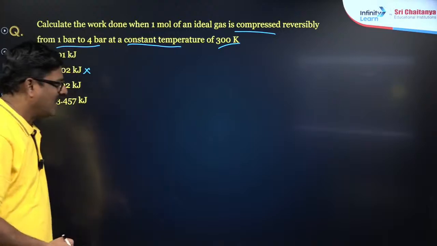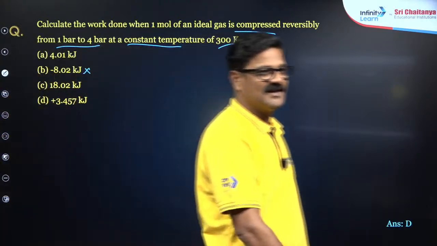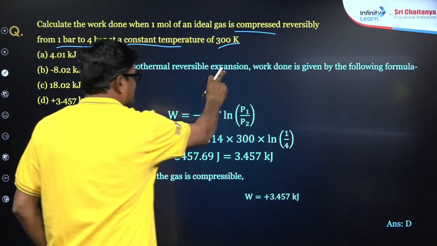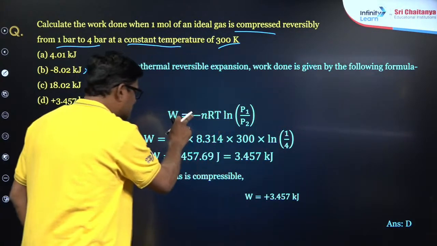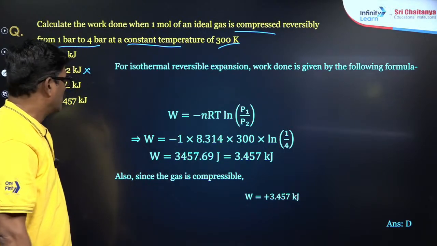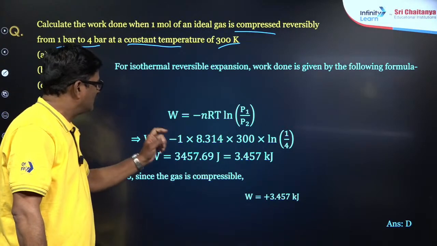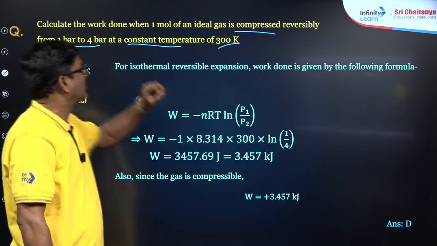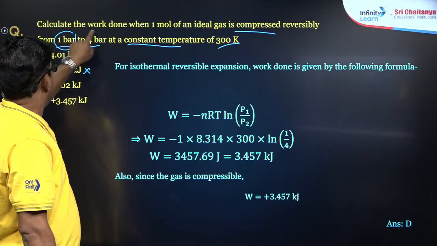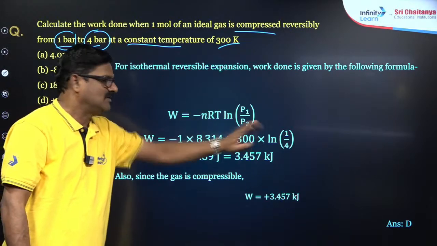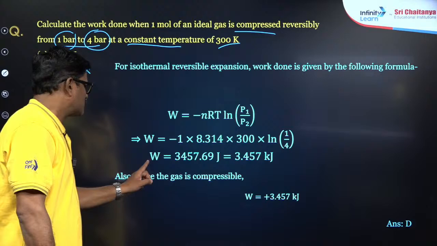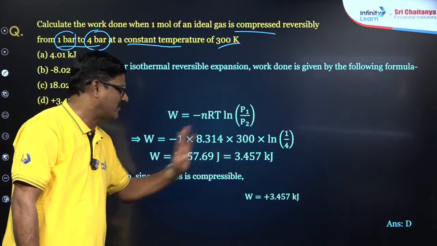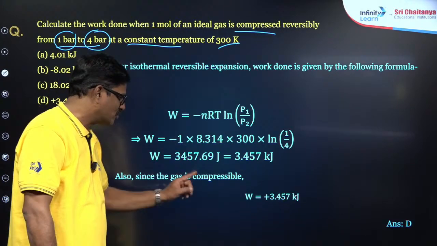You want to say A? Arya beta, it is D. How do you say it is A? Why should it be D? See, for an isothermal reversible expansion, work done is given by the following formula. It is negative, right? So W is equal to minus 1 into 8.314 into 300 into ln of P1 over P2, that is 1 over 4. P1 is 1 bar, P2 is 4 bar. So W is going to be 3457 joules, or 3.457 kilojoules. Because it is a compression, the work is positive.